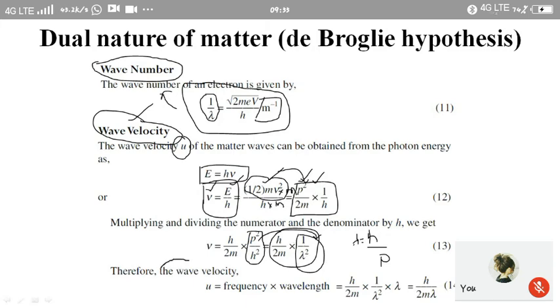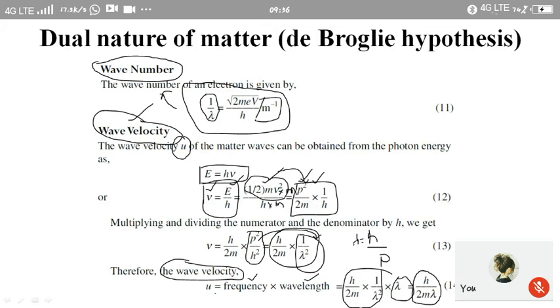Now we take the wave velocity. Wave velocity is nothing but the product of frequency and wavelength. Therefore, the wave velocity u is equal to frequency nu times wavelength lambda. Frequency is h by 2m into 1 by lambda square, and multiplying by lambda, we get h by 2m lambda.